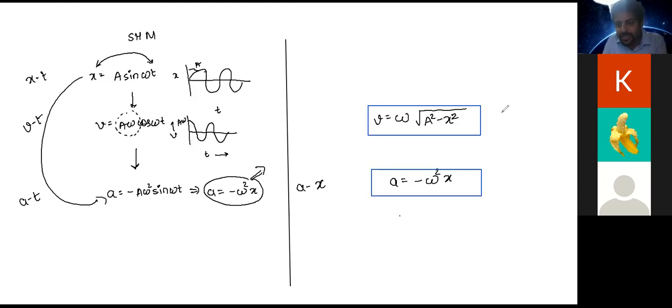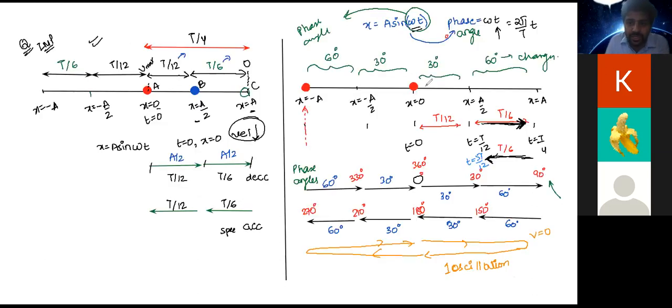And when you substitute x is equal to 0 here, you will get v is equal to omega times under root a square, which is nothing but A omega. So A omega is the velocity of the particle when it is at the origin. So the velocity is not constant.